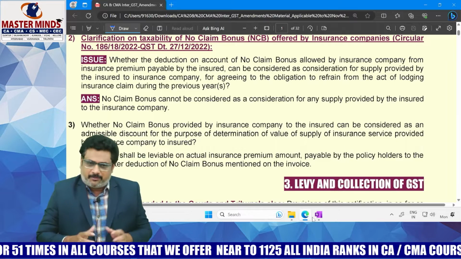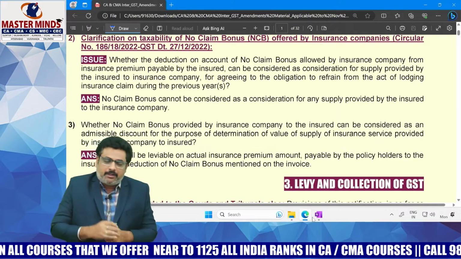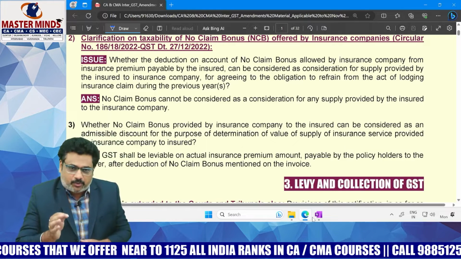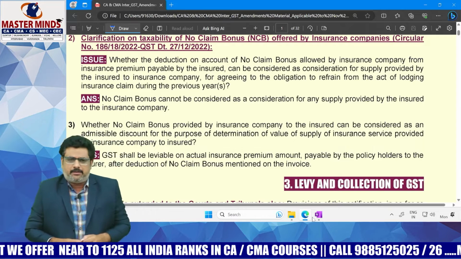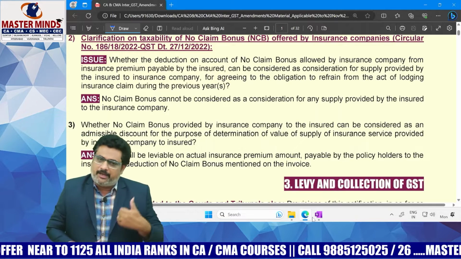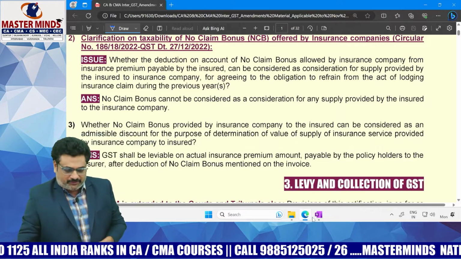That means while paying the premium for the next period, the insured person is required to pay a lesser premium. That means in the previous year, you may have taken an insurance policy, health insurance, let's say for example.